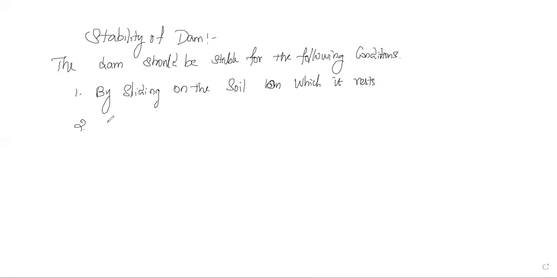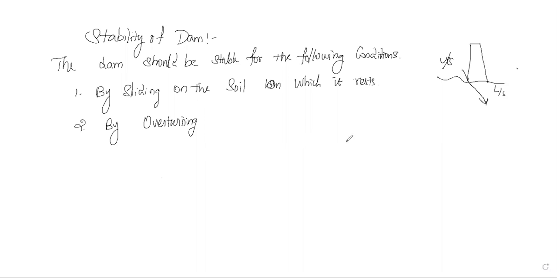Second one, by overturning. Sliding means the dam has been placed over the soil. Due to soil pressure or soil seepage, it is going to slide like this, between the upper side and the lower side. So there may be a chance of sliding, and it should not happen.